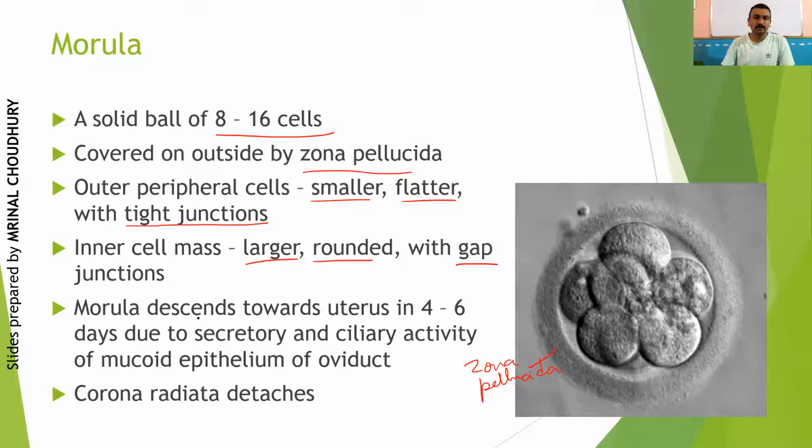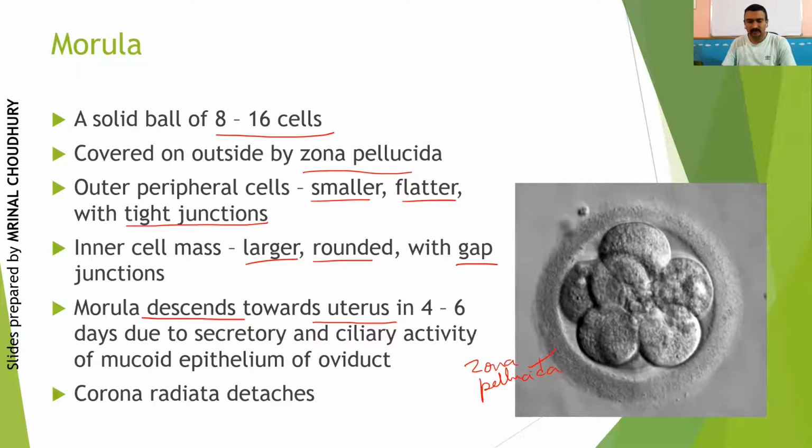So the morula descends towards the uterus, right? In 4 to 6 days, it will reach the uterus by continuous movement. So it is important to understand that while the cell is undergoing division, it is also continuously moving. This happens because the inner layer of the fallopian tube has secretory activity, as well as the inner layer is made up of ciliated epithelium. So continuous movement of ciliated epithelium allows the cells to move through it. Did you get the point?